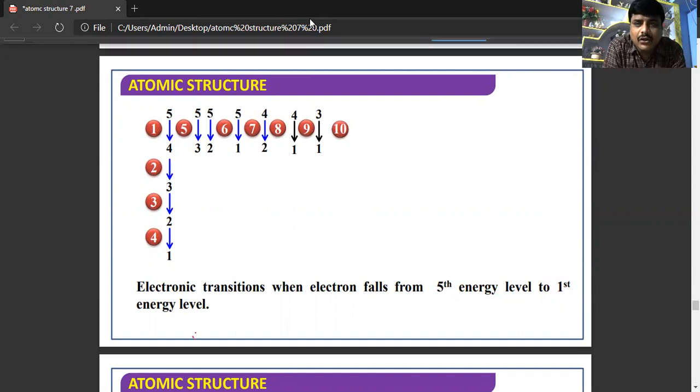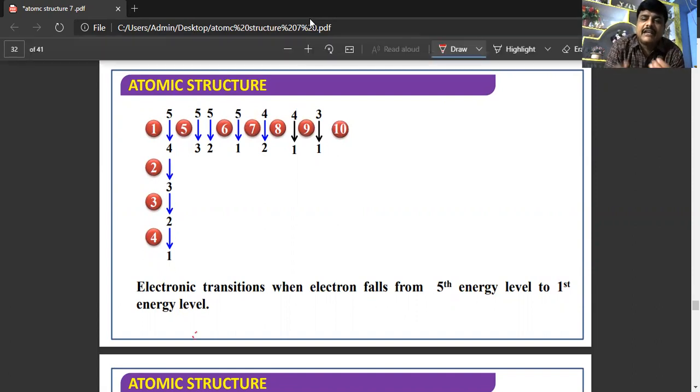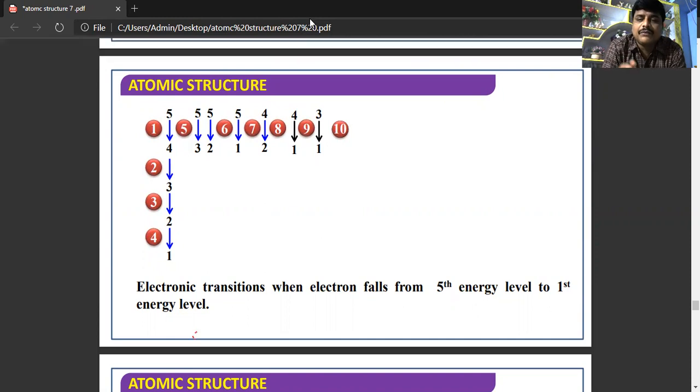So this is the electronic transition taking place when an electron falls from the fifth energy level to the first energy level. So I will conclude this session. In the next class, we'll discuss the quantum numbers.